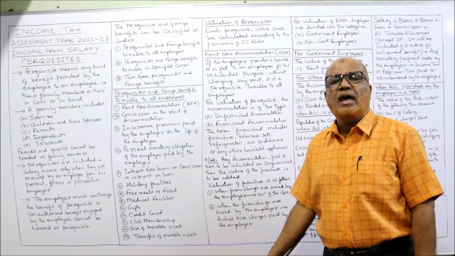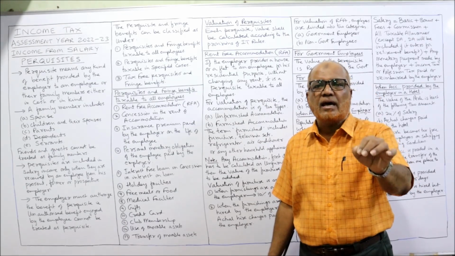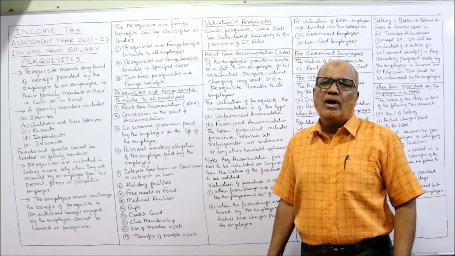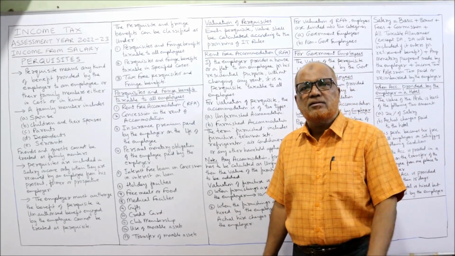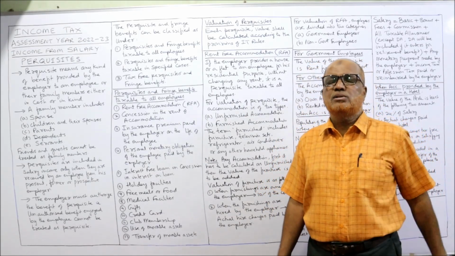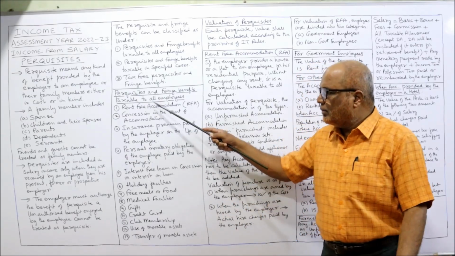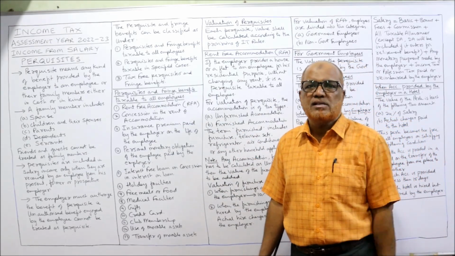These are a few examples of those perquisites which are taxable in the hands of every employee. In examination, you may get a short theory question like: give some 5 examples of those perquisites which are fully taxable in the hands of all employees. So remember these 13 items I have given. At least 5 you have to write in examination.